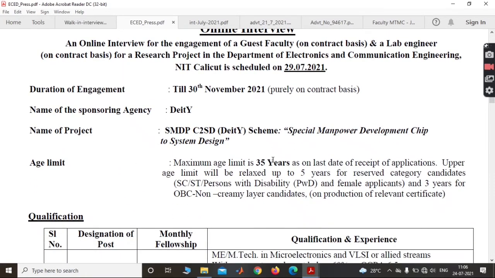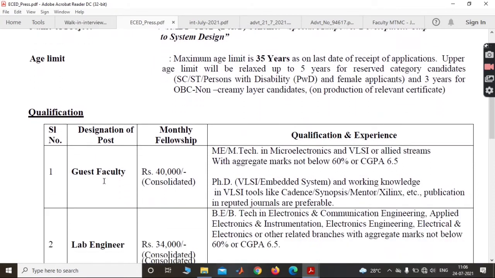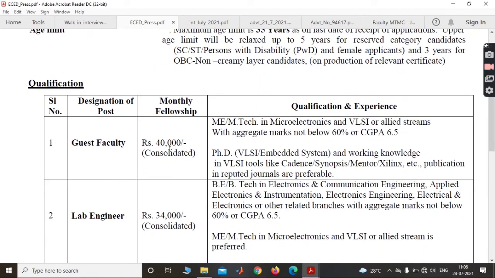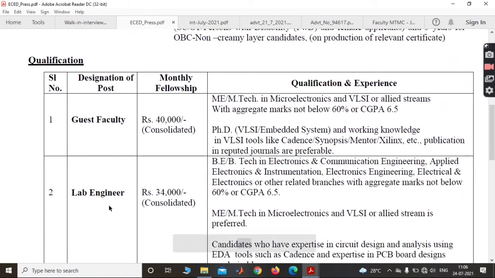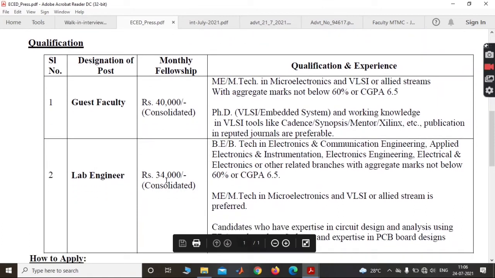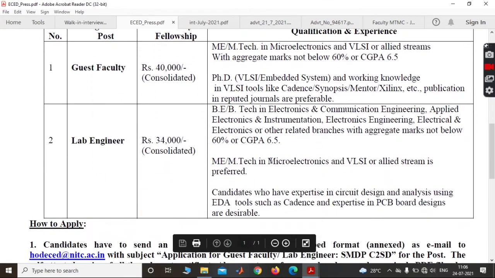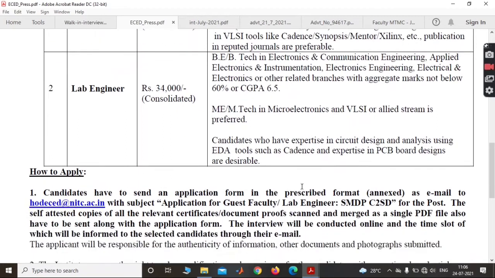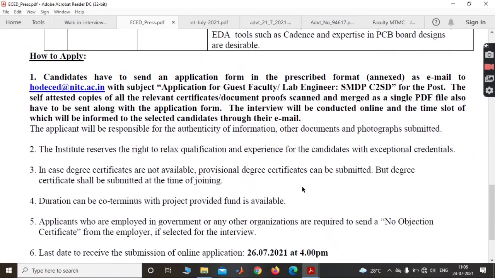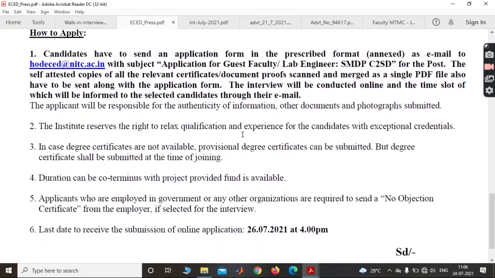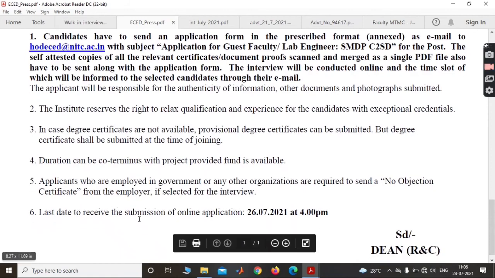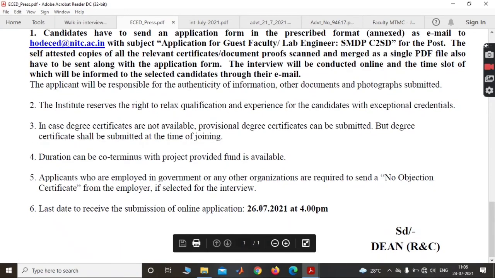Here are the name of the project and the guest faculty post. Monthly stipend is 40,000. Here are the qualifications. Here is the lab engineer post, with a monthly fellowship of 34,000, and here are the qualifications and experience. To apply, just go to their official website and apply. The last date for receiving submission of the online application is 26th July 2021 at 4 p.m.